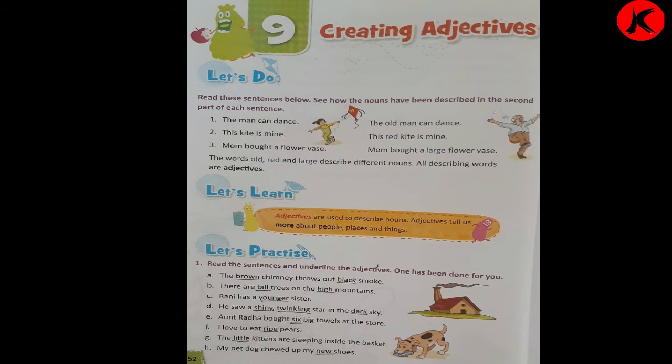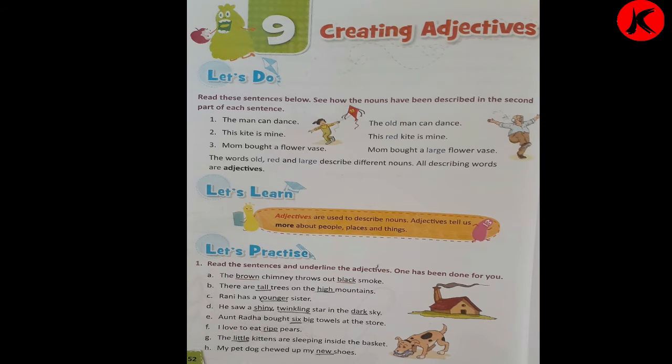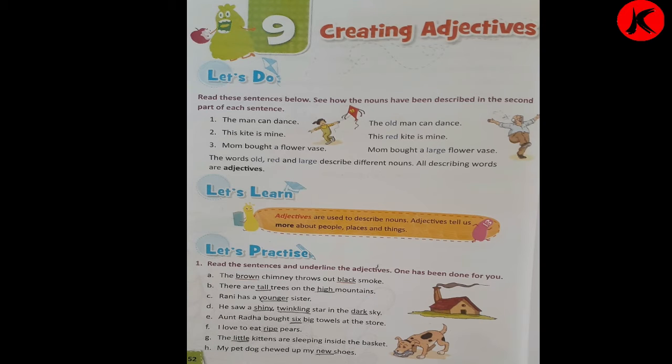Good morning, children. After the explanation of chapter 9 in grammar, creating adjectives, today we are going to do textbook exercise. So, dear children, open your grammar textbook, page number 52. Let's do. Read these sentences below. See how the nouns have been described in the second part of each sentence.